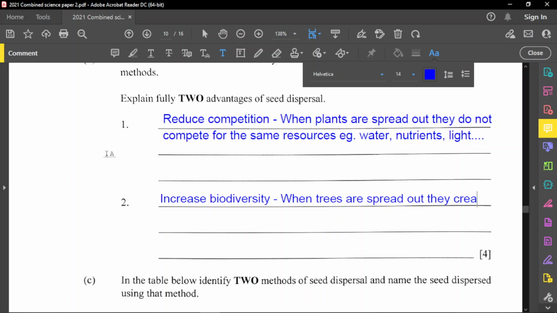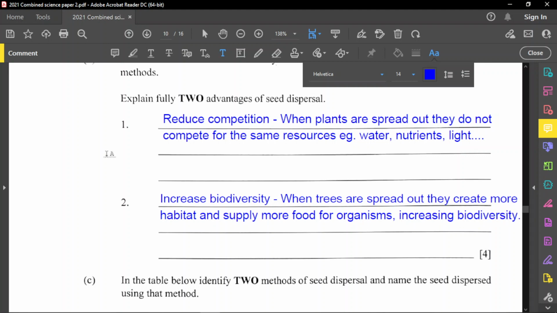They create more habitat and supply more food for organisms. That's very important. Once you supply more habitat and food for organisms, this will increase biodiversity. So great, that's how we do it.